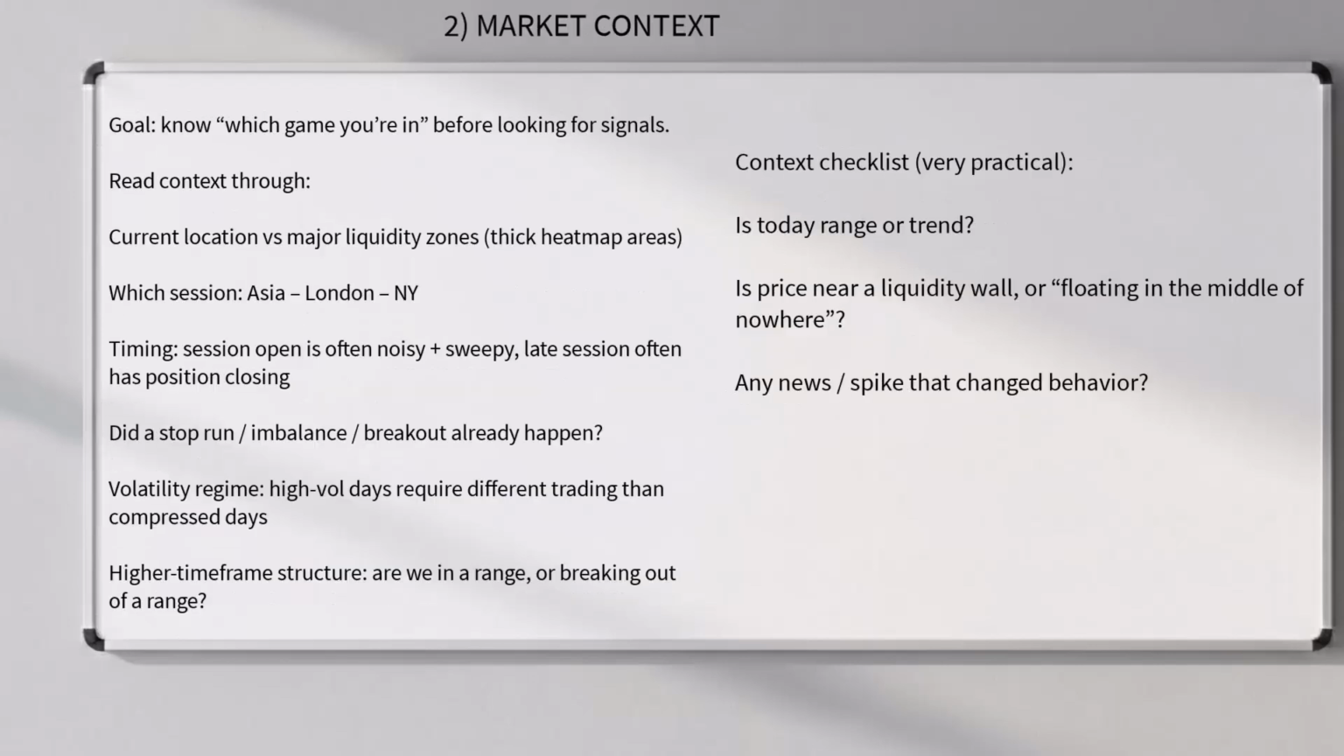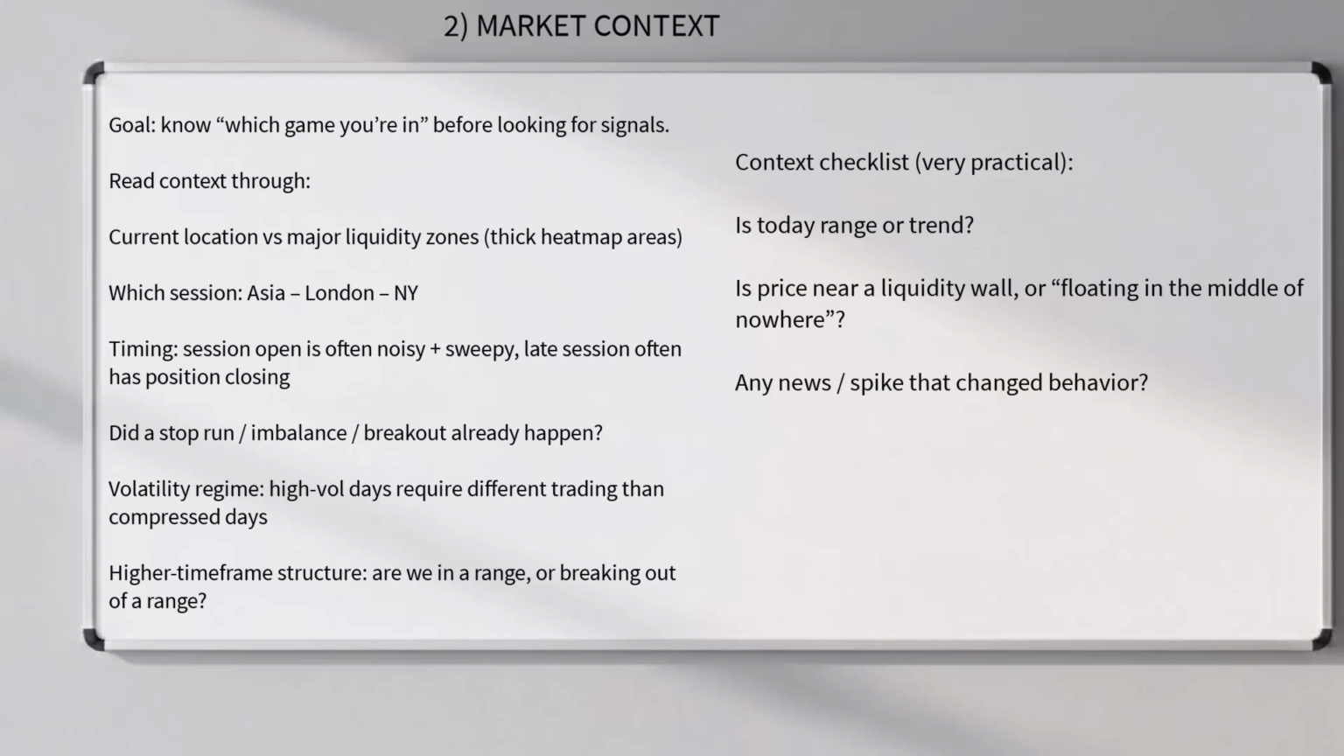2. Market context. Goal: know which game you're in before looking for signals. Read context through current location versus major liquidity zones, thick heat map areas. Which session? Asia to London to NY. Timing. Session open is often noisy plus sweepy. Late session often has position closing. Did a stop run/imbalance/breakout already happen? Volatility regime.